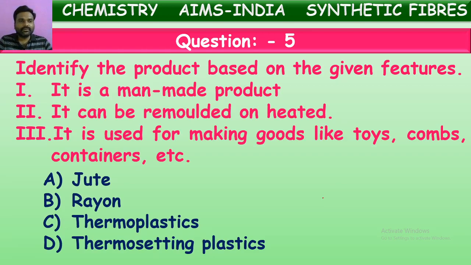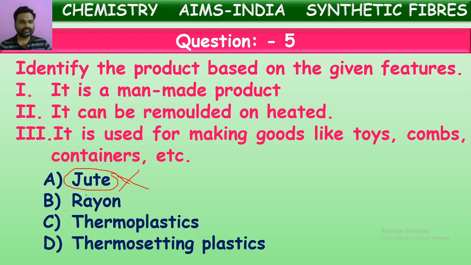What it might be? If you see once again the features, it is a man-made product. So we can eliminate jute immediately, because jute is a natural fiber obtained from jute plants bark. By extracting this bark from the jute plants, they will get these jute fibers. So jute is a natural fiber; it won't come under man-made, so we can eliminate this.